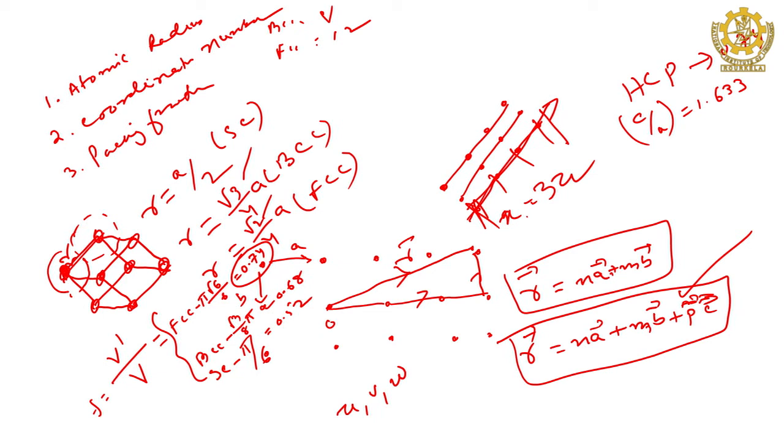You can take origin anywhere, you connect the lattice point to any point, but it must satisfy this condition. That means suppose for example, let that vector be p, then I should write it as n1 u plus n2 v plus n3 w, that is a must, any direction you can go.